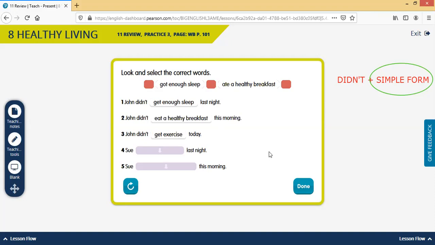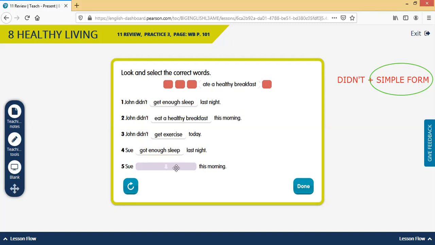After a little bit, we're going to take a look at the whole list. So let's continue. Sue, last night. We're talking about nighttime, and at night, what we do is sleep. So we're going to say that Sue got enough sleep last night. That was good. She rested. Number 5, Sue ate a healthy breakfast.